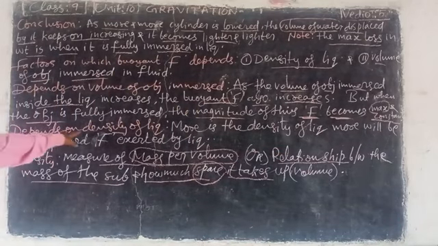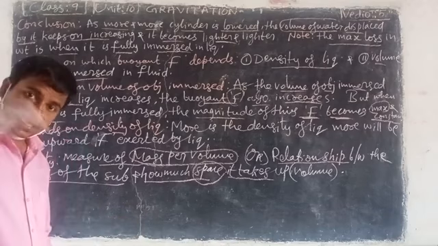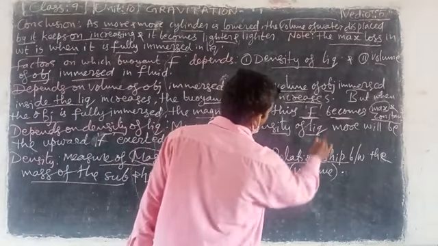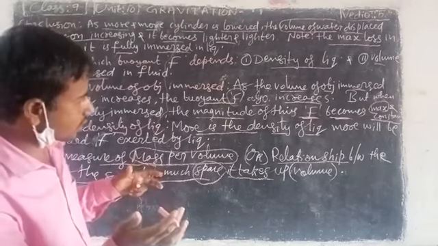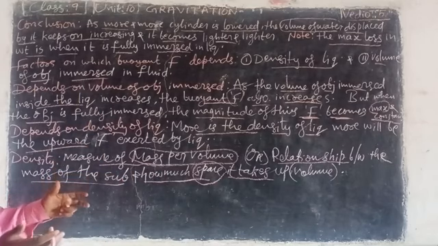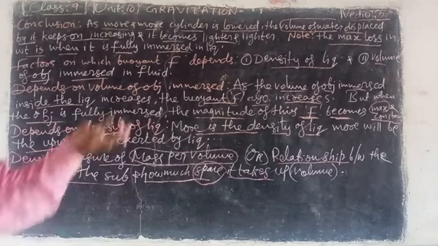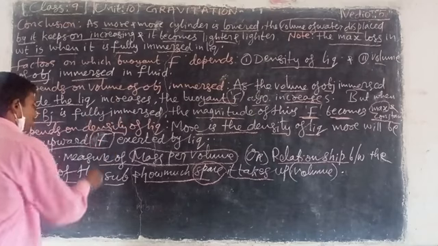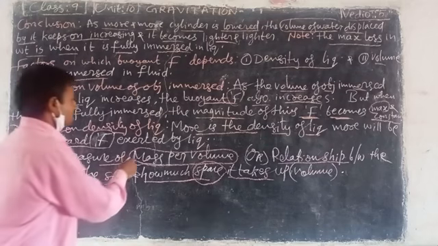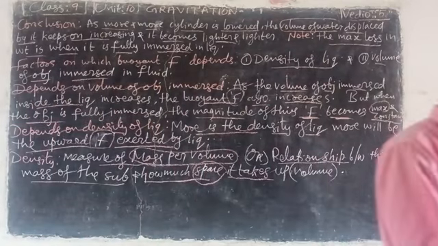So here, look here. It depends on the density of the liquid. How much density does the liquid have, and how much does the cylinder have? Look here. The more the density of the liquid, the more will be the upward force. The more dense the liquid, the more upward buoyant force will be exerted by the liquid. More liquid density, more force. Less liquid density, less force. Thank you.